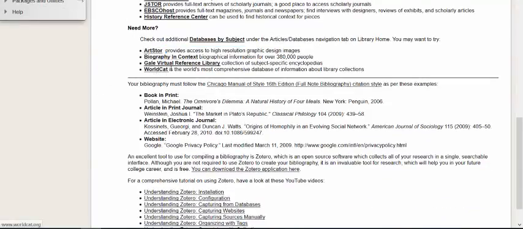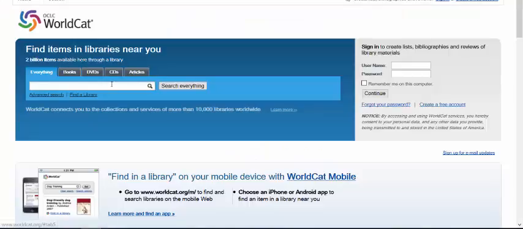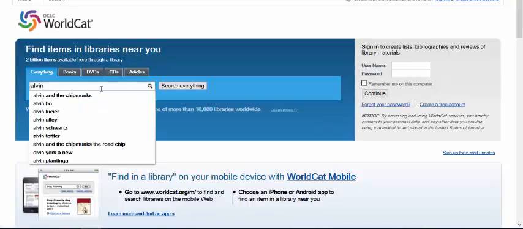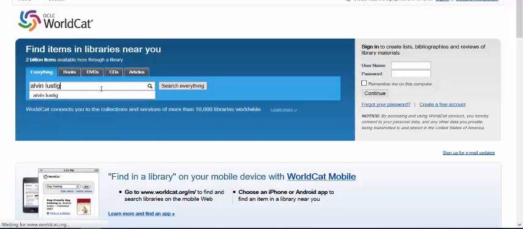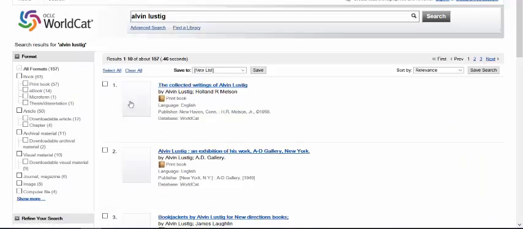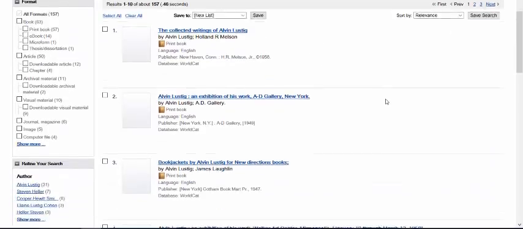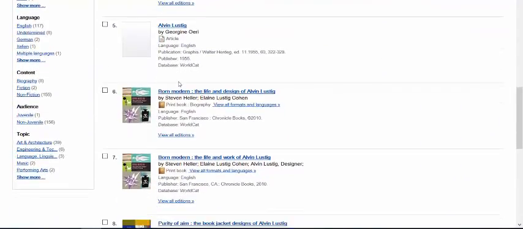Another excellent database is WorldCat, which searches libraries all over the world. So I'll click that link, and that takes me to the WorldCat database, and I'll just type in Alvin Lustig again and see what comes up. And there are a lot of things that come up here. I'll scroll down, and there's a very important book on Alvin Lustig.